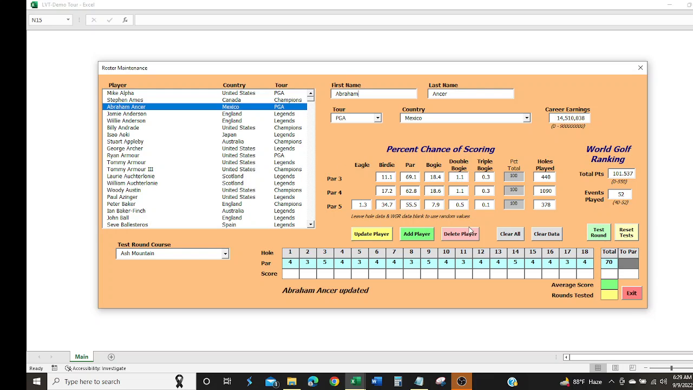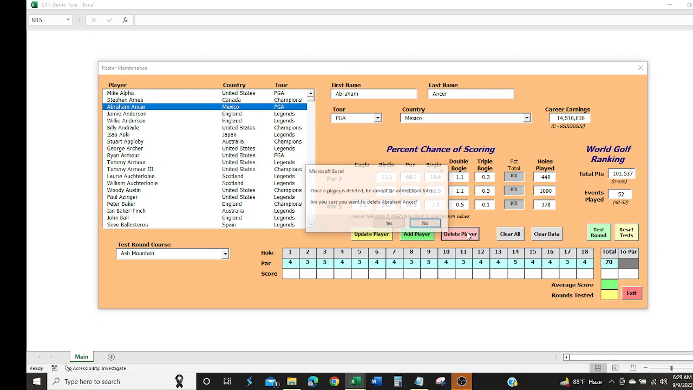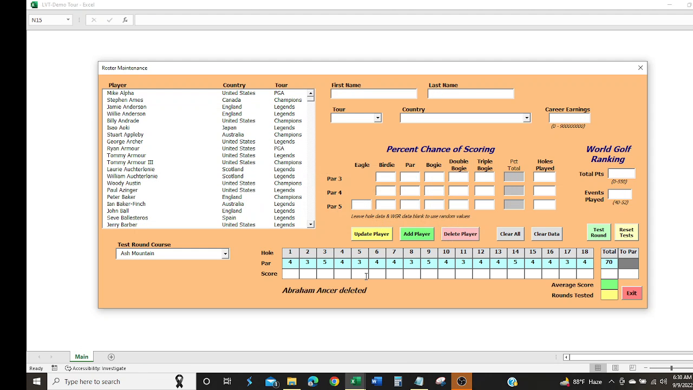So you can use that if you want to as a feature for updating the player numbers. You can always delete a player, just come in here, delete, if you want to delete him, and say yes. And then it's removed from here. If you want to add a new player, let's say you're already looking at Stuart Appleby and you decide you want to add a new player, just clear everything. And let's just add a new player here. Let's call it Mike Charlie.